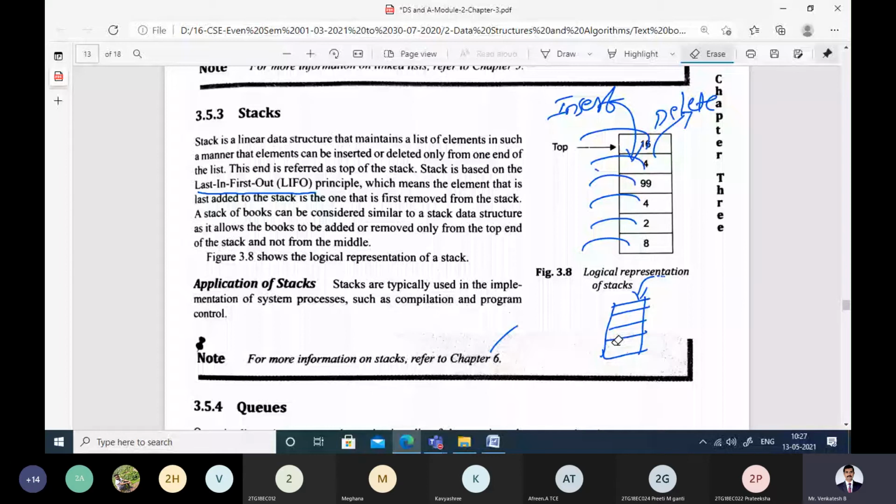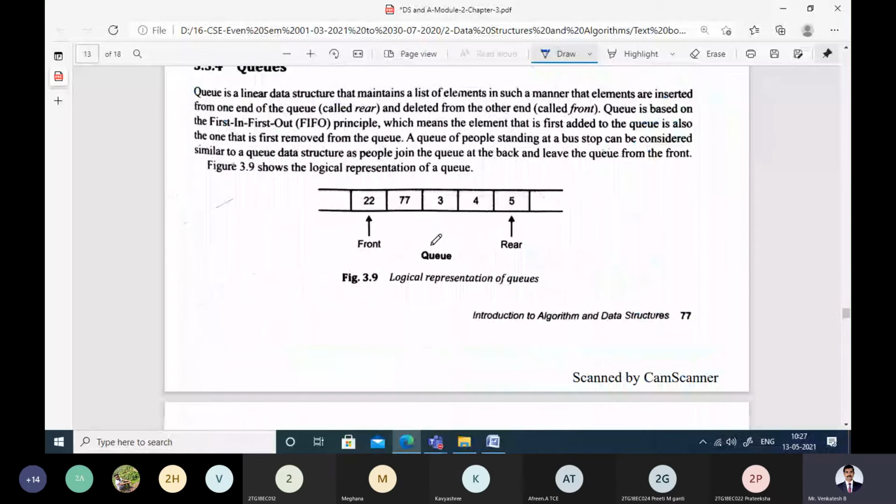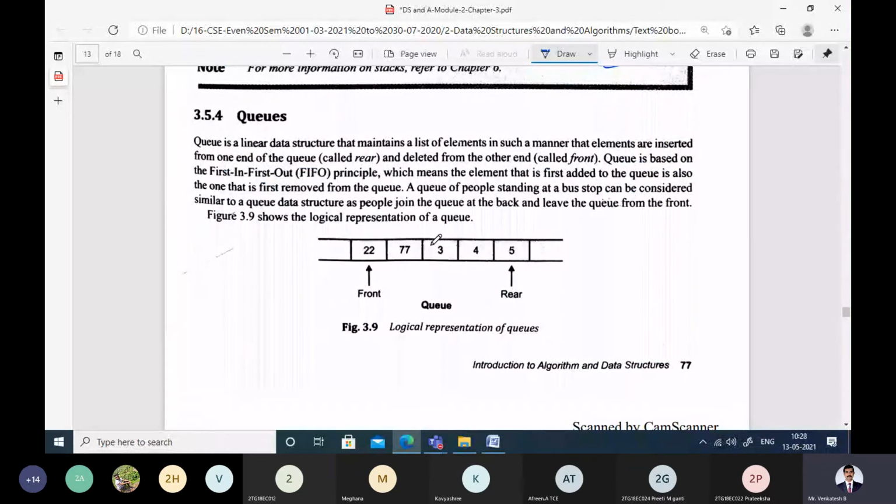Queues. Queue is another type of data structure. It is also a linear data structure in which we insert elements in such a way that the elements are inserted from the rear end and deleted from the front end.